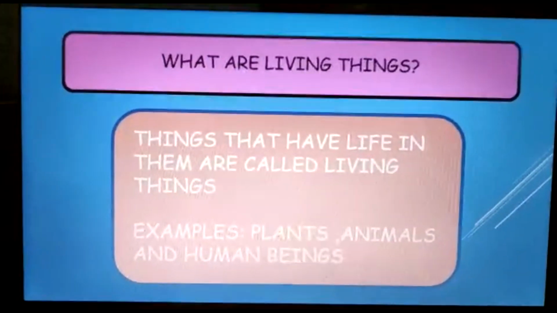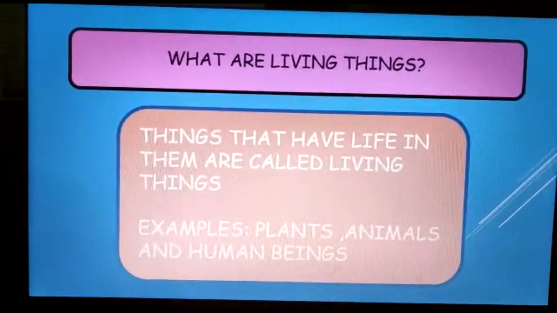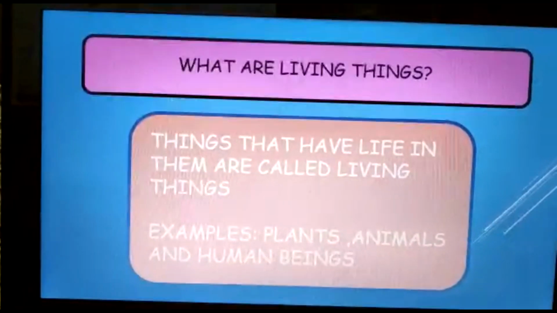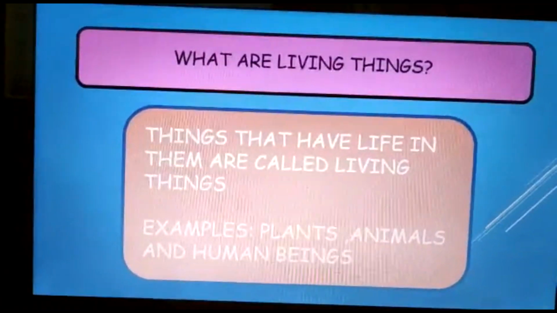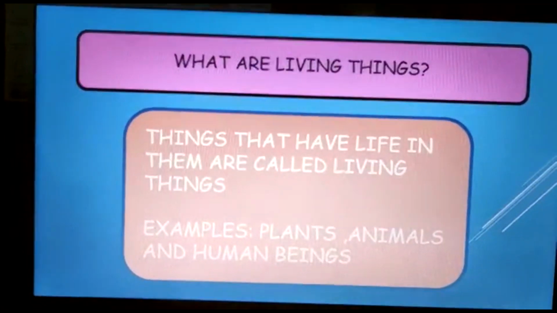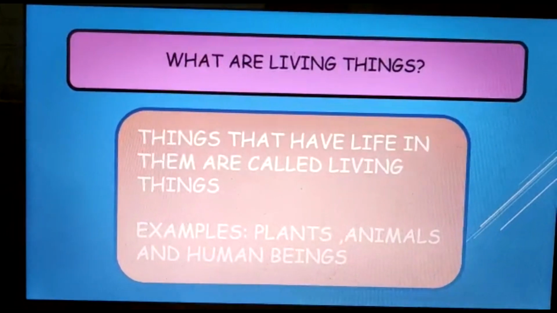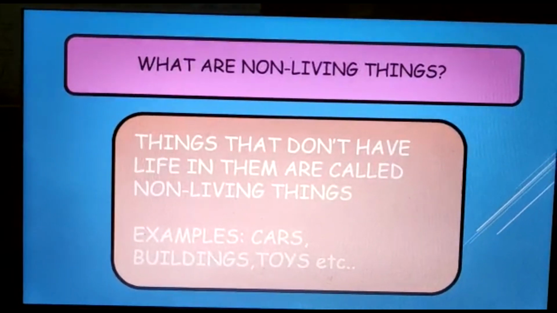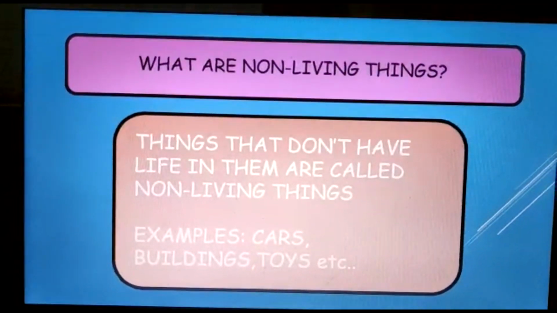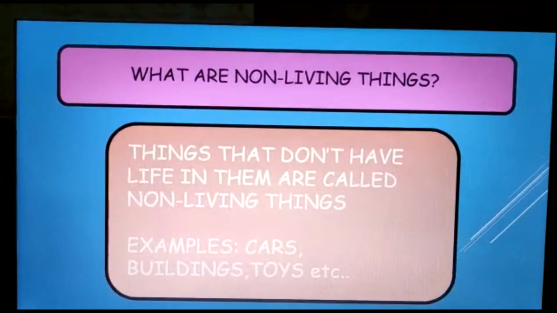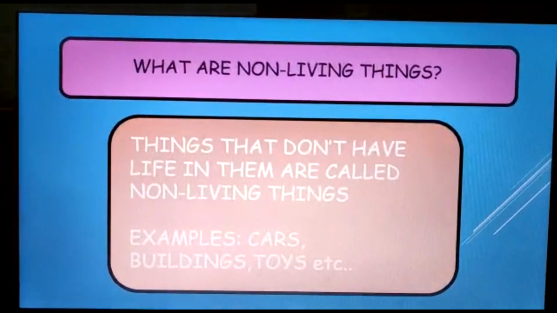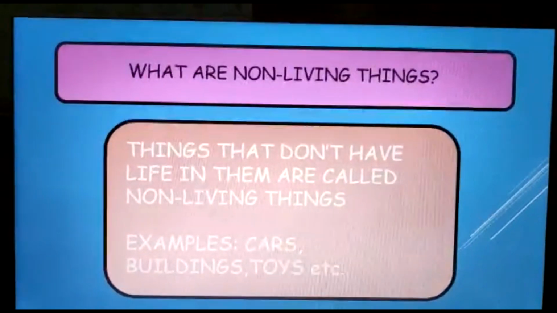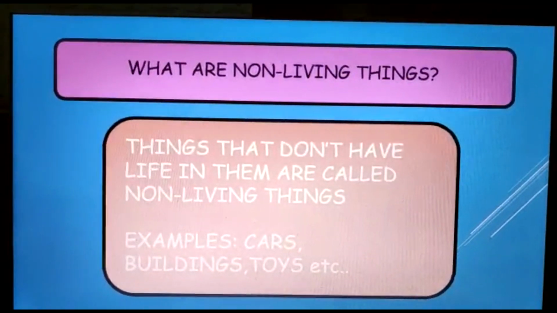Things that have life in them are called living things, like plants, animals, and human beings. Then what are non-living things? Just the opposite. Things that don't have life in them are called non-living things. You can give any example like chair, table, fan, car, your toys, buildings, this school, anything. So they are non-living things.